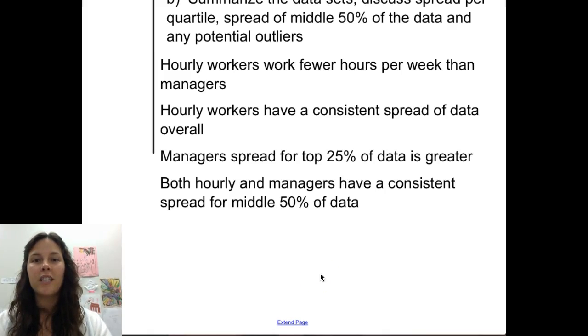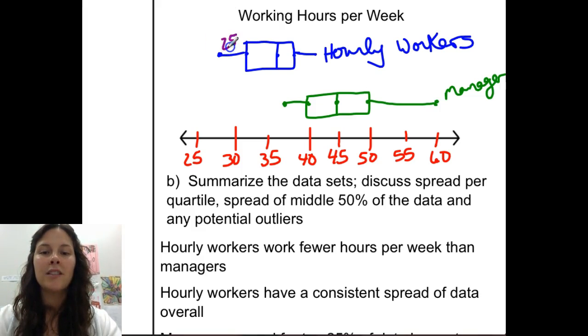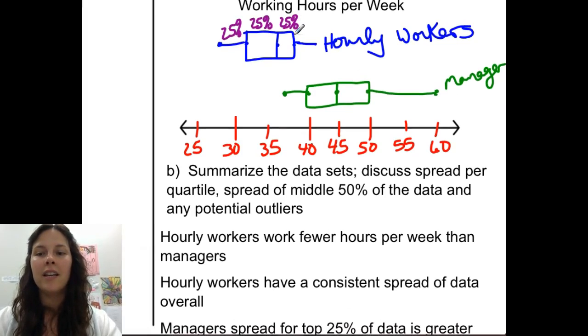If you didn't catch all those notes as I was going, pause here to get these down, and I do have one more very important thing to talk about, so make sure you resume this video after you get all of these notes. The last part I want to remind you of is how much data is in each piece of the box plot. Remember, the lower whisker has 25% of the data. Each part of the box has 25%, which means the box overall contains 50% of the data. And the last whisker also contains 25% of the data.